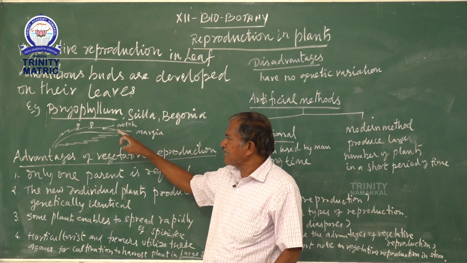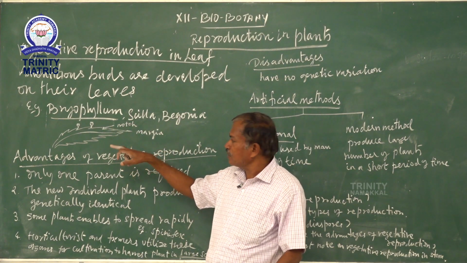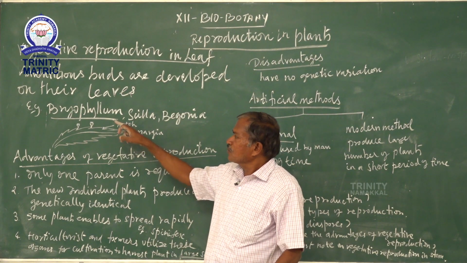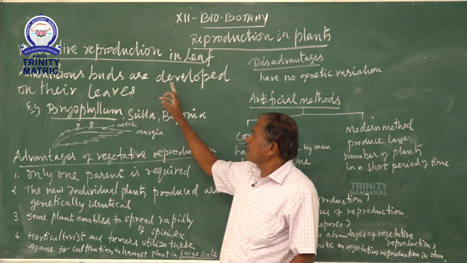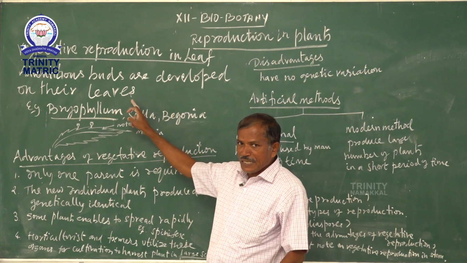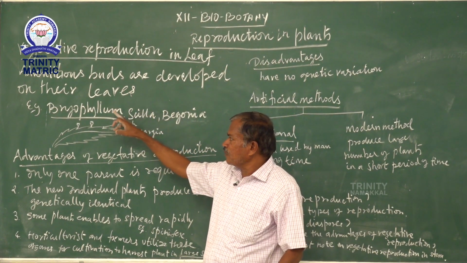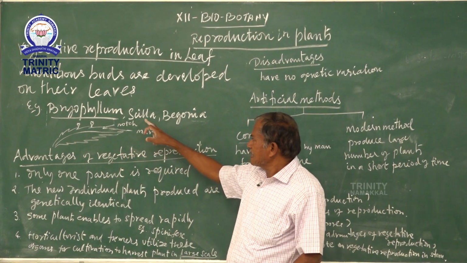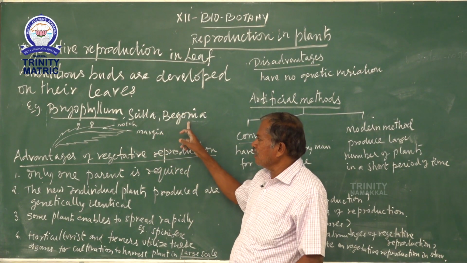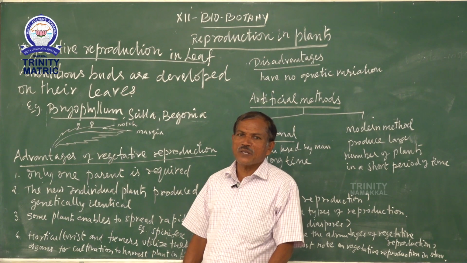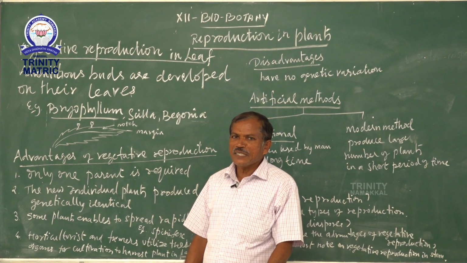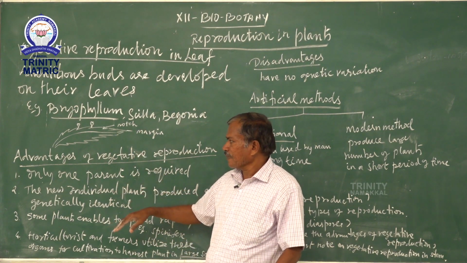Notch means grooves. So adventitious buds develop on their leaves, especially in the notch. For example, Bryophyllum, Begonia. These plants also reproduce their young ones on their leaves.